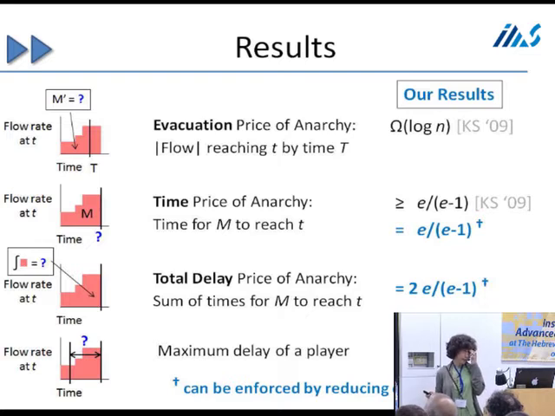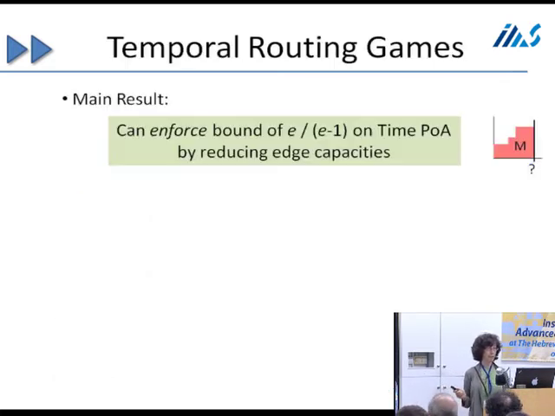And so what I'm going to talk about in this work is that in the middle 2 models, we can get a constant price of anarchy if we reduce capacities. And so these are upper bounds on the price of anarchy in this model. There weren't upper bounds before. Questions? Okay.